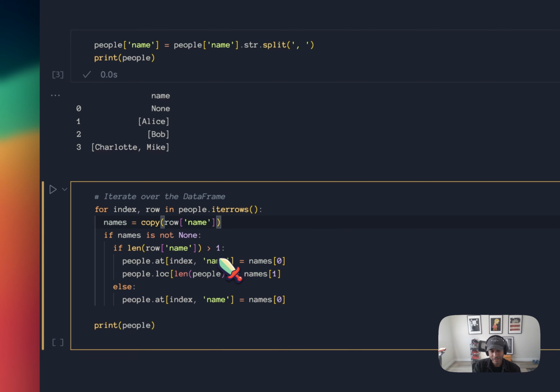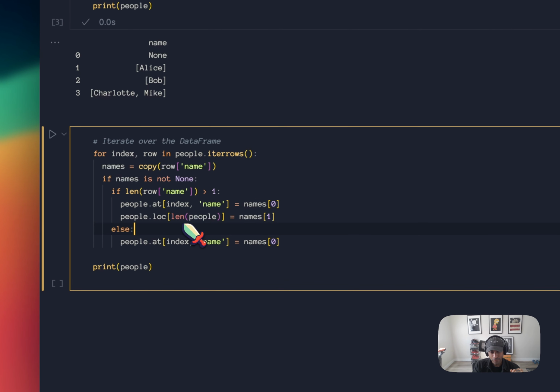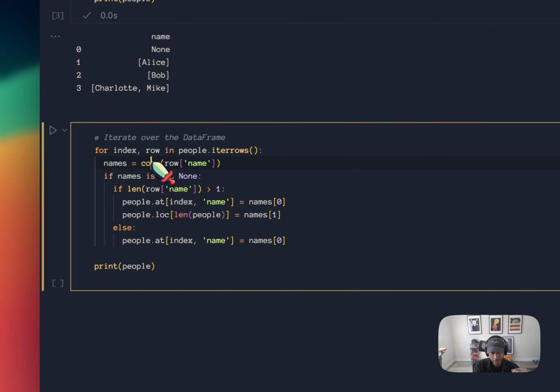So the first time I did this, I thought I had it. And when I tried to run the next line, which is adding a new row with Mike, it didn't work. The reason it didn't work is because anytime you do something with a pandas data frame, it edits the data frame in place, which is why this type of implementation is not a good implementation. But again, I never used pandas, so I had no idea. So that's why I ended up having to copy.